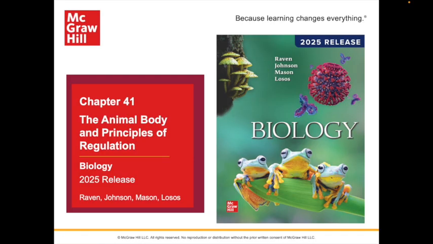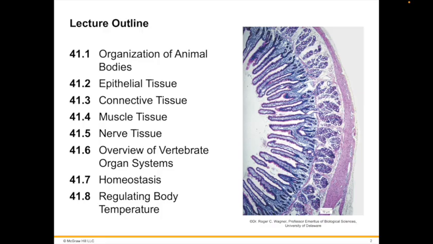We're now in chapter 41, the animal body and principles of regulation. When people think of animals, they often think of pets. The animals in the zoo, on a farm, in an aquarium, or those living in the wild. Though this includes a wide variety of animals, most of them would probably be vertebrates, animals with a backbone.